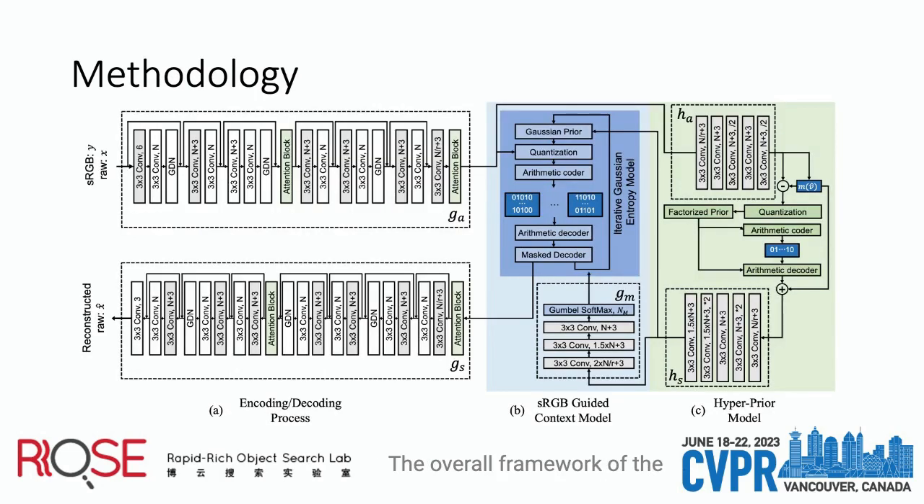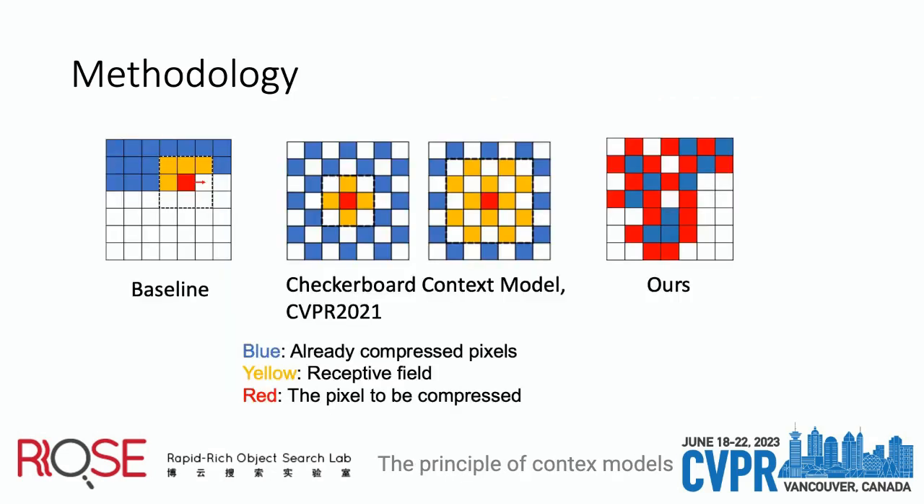The overall framework of the proposed method is as follows. We propose a fully end-to-end framework to learn the compact metadata based on an encoder and decoder manner. A hyperprior model is used to further reduce the spatial redundancy in the latent feature. To further improve the coding efficiency, we propose a novel sRGB guided context model. The principle of context models is to use the already processed latent features to better model the distribution of the to-be-processed latent features, based on the fact that the neighboring latent features usually have similar values.